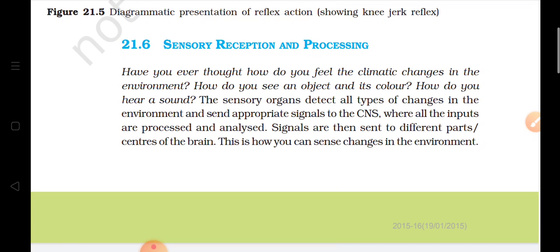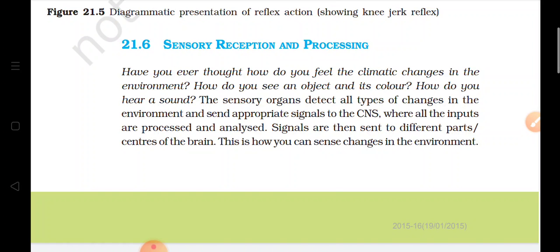Whatever messages are taken by the sensory organs are sent to the CNS, and now the processing of the message takes place. The signals are sent to the brain, where different centers are present, and these messages are interpreted and processed, and the commands are given by the brain to the different sense organs.